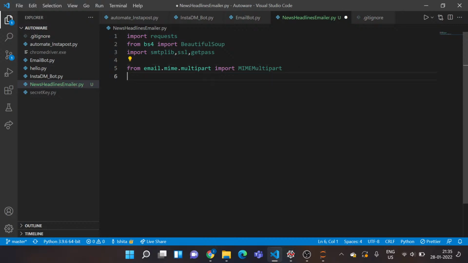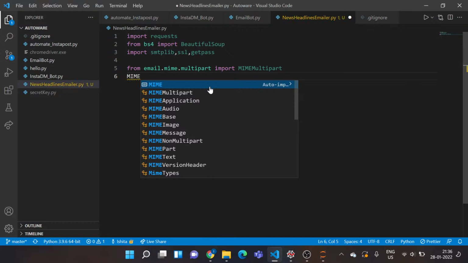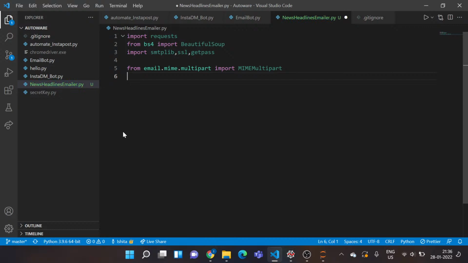You have to do this whenever you are working with formatting text or adding attachments. Now, specifically for the purpose of this project, I want to format my text, so I want to import MIMEText over here. There's a lot of stuff with MIME: you can say MIMEAudio, MIMEImage, MIMEMessage, MIMEBase, text. You can go and check out their documentation. I need MIMEText here because I want to format my text.